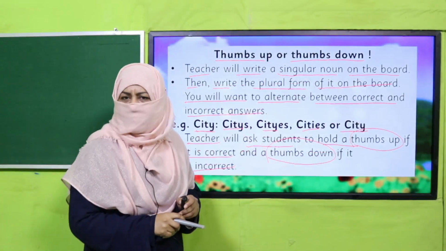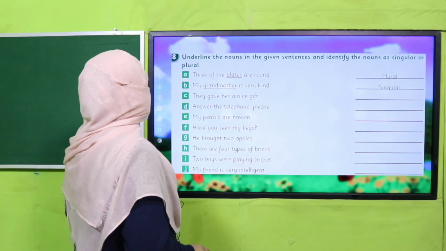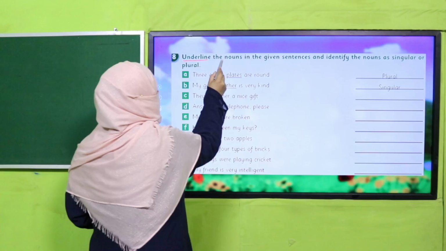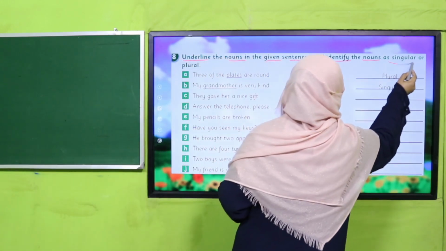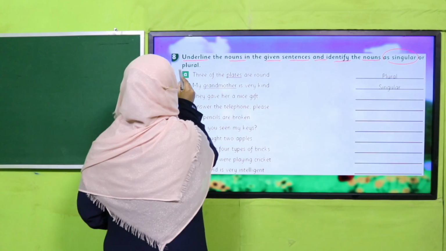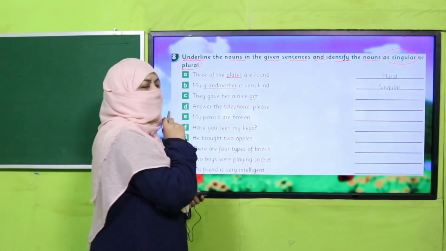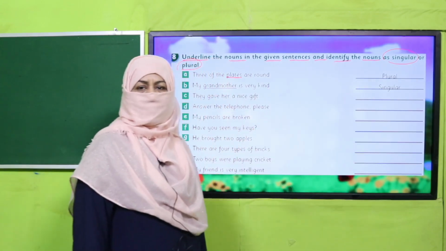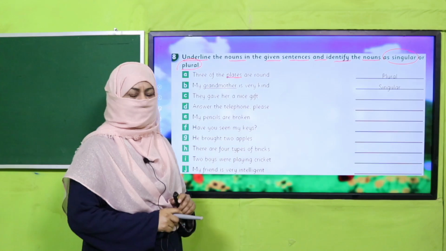Yes, my dear children, are you done with it? Good job. I know you are smart. You have done it nicely. So it's time to practice this concept from your book. Underline the nouns in the given sentences and identify nouns as singular or plural. Okay. So you have to find out whether this noun which has been underlined is singular or plural, and write it over here in the space given. Pause the video, complete this exercise in your book, and then come back.